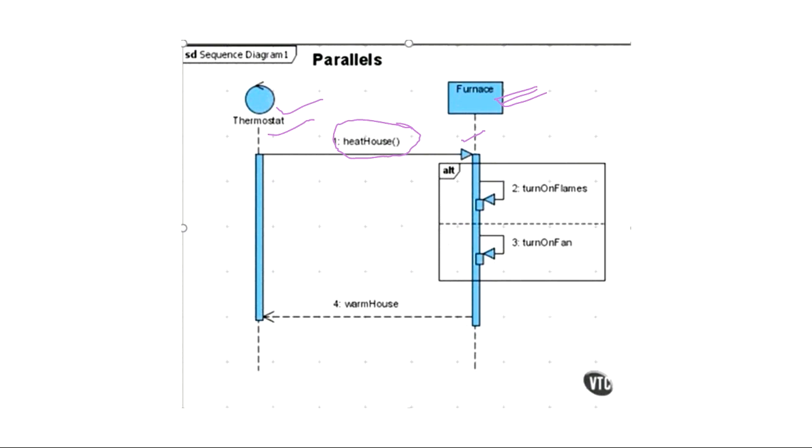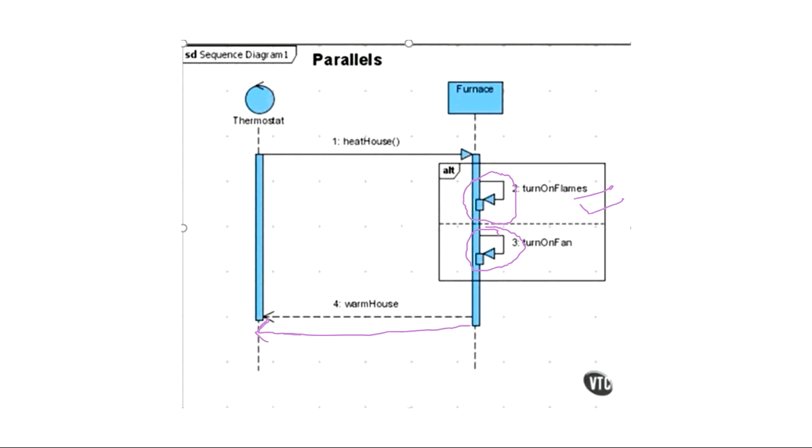तो thermostat is sending a, अभी इस बॉक्स को भूल जाओ, इस रेक्टेंगुलर बॉक्स को भूल जाओ. First thermostat is sending a, ये क्या है, रिकर्सिव मैसेज है, सेल्फ मैसेज है. This is a recursive message, right? So furnace is sending a recursive message to itself that please turn off the flames. जितनी भी flames चल रही हैं सारी flames को turn off करो. उसके बाद he is saying that turn on the fan, and then based on that he is replying that this is the temperature of the house or this is a warm house or anything of that sort.